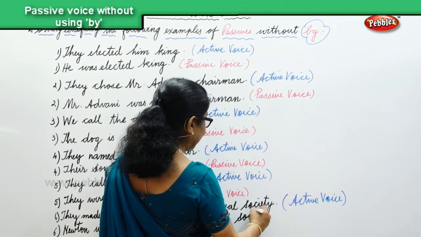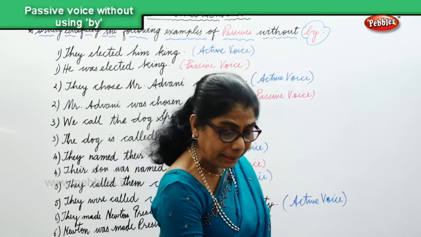Without using by, we have done the passive voice.